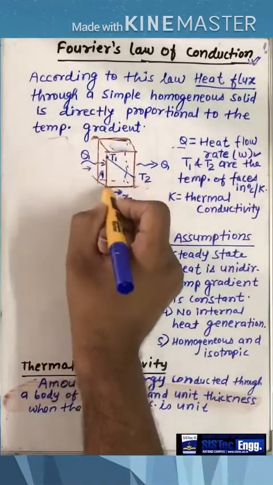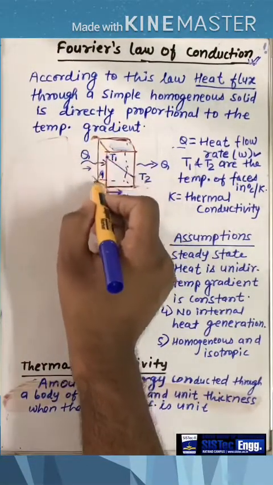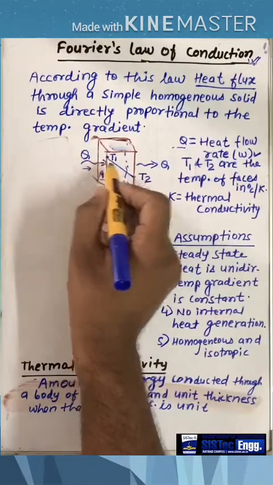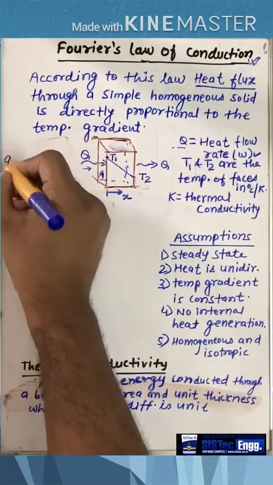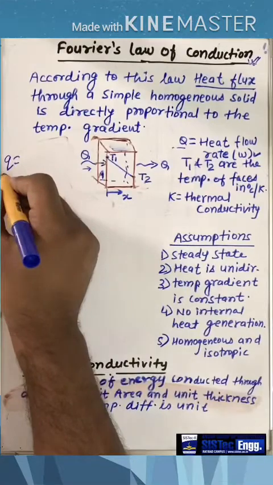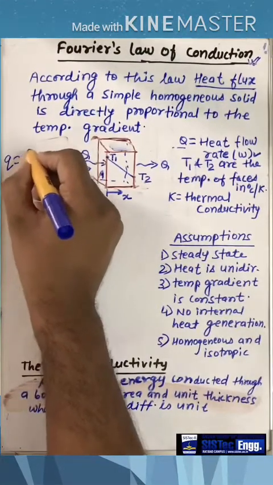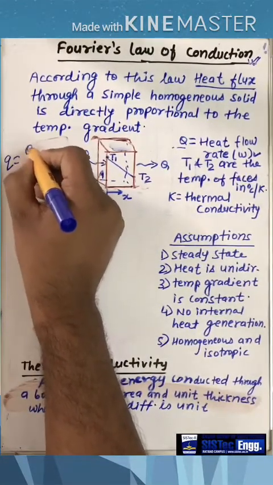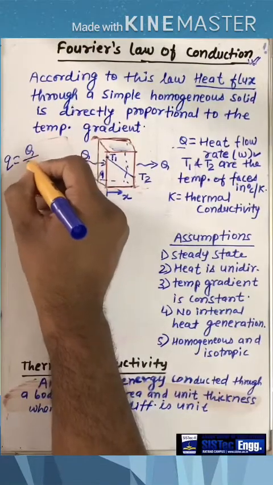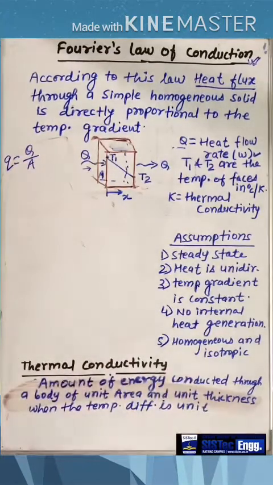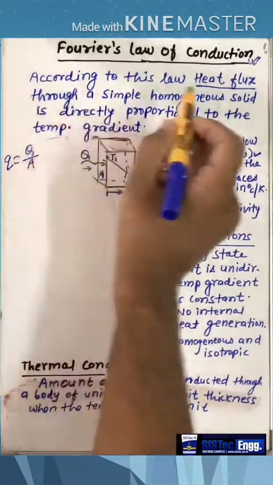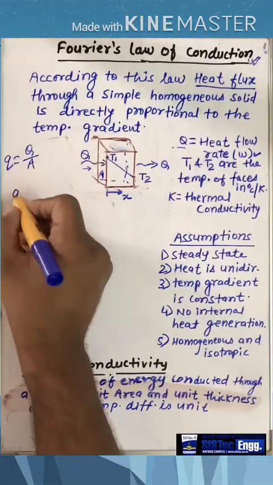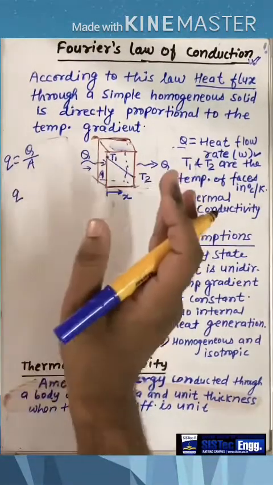This is the area, the surface area through which heat Q is being transferred. So what is heat flux? Heat flux is denoted by small q, and is equal to the heat flow rate given in watt divided by unit area. The area can be mentioned in meter square, centimeter square or mm square. Okay, fine.